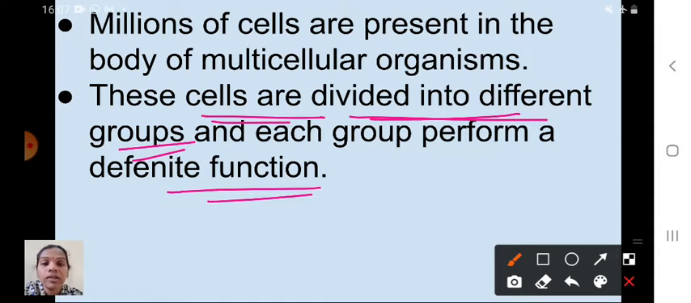Understood now? For example, in our body we have many organs. For example, the lungs. What is the function of the lungs? Yes, respiration. Next one, our stomach and intestine. What is the function of that? Digestion. So like that, cells are divided into different groups and each group performs a definite function. I hope you understood this one. Shall I go to the next?